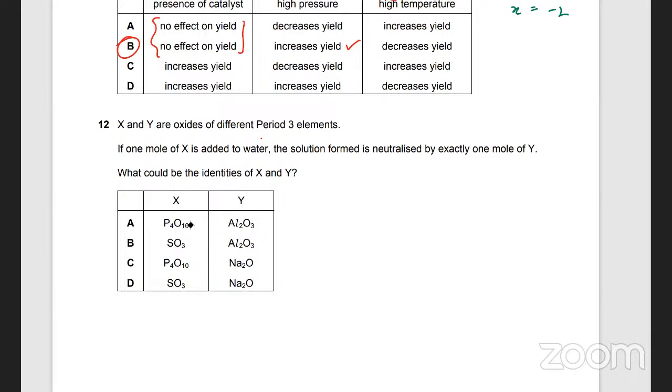If I add P4O10 to water, what acid would be formed? Phosphoric acid, H3PO4. Since P4 is here, it's going to be 4 phosphoric acid molecules. That's 12 H's, so there's going to be 6 H2O. Anyway, you're going to get 4 phosphoric acid molecules.